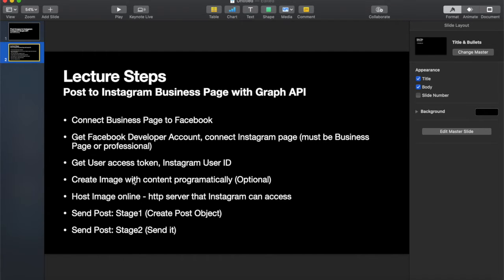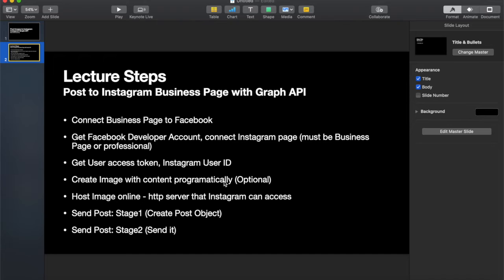Then I'm going to show you, and this is optional, how to create images on the fly. We did this a little bit last week, but we're going to do it again if, for example, you didn't watch last week's video and you just want to focus on the Instagram part, because I think it's a very useful skill or part of your code to create images that you're going to be posting on the fly, especially if you want to automate this process and randomize what you're going to be posting, and you're not quite sure what you're going to be posting on a daily basis, but you want to create, for example, a branded template that you just populate with content on a regular basis. I'll show you how to do that.